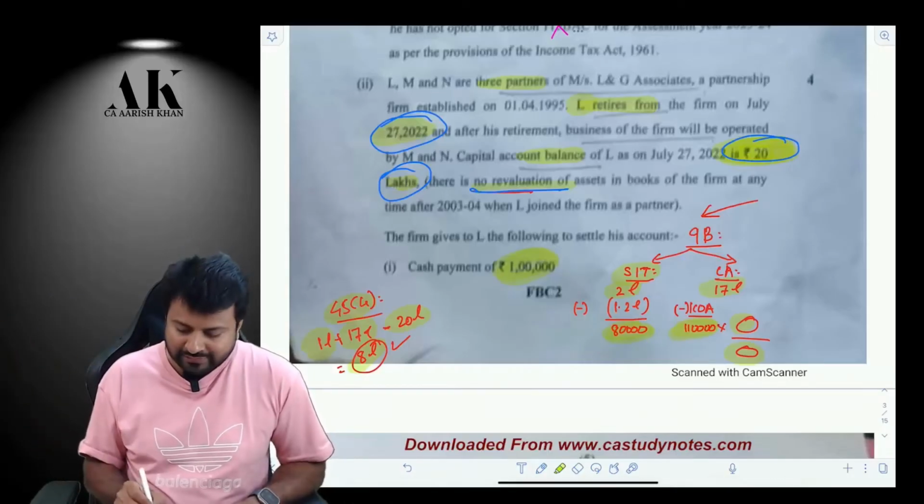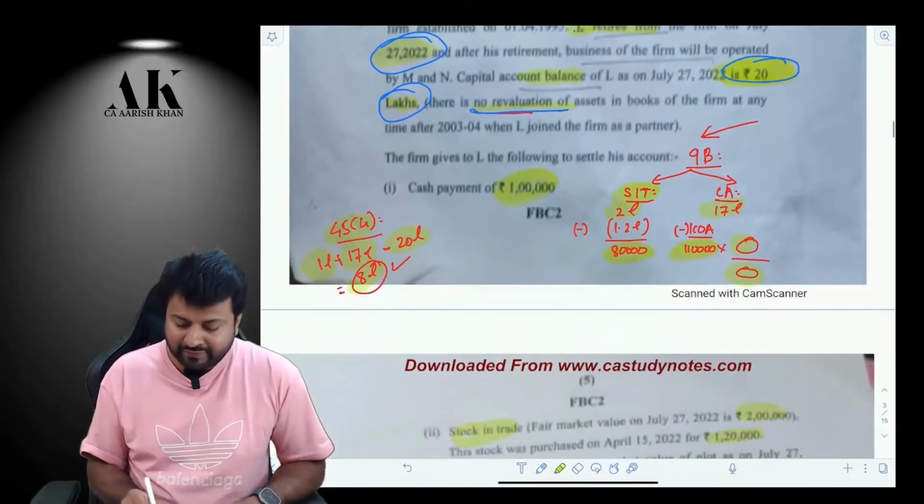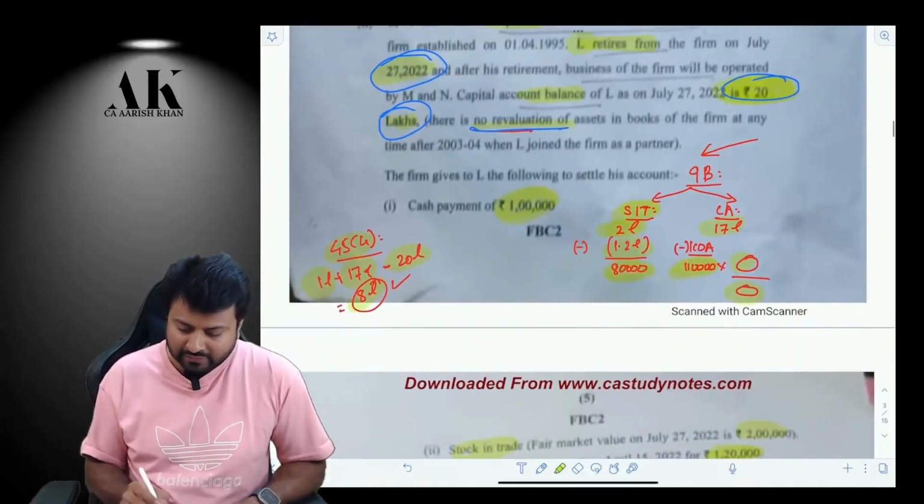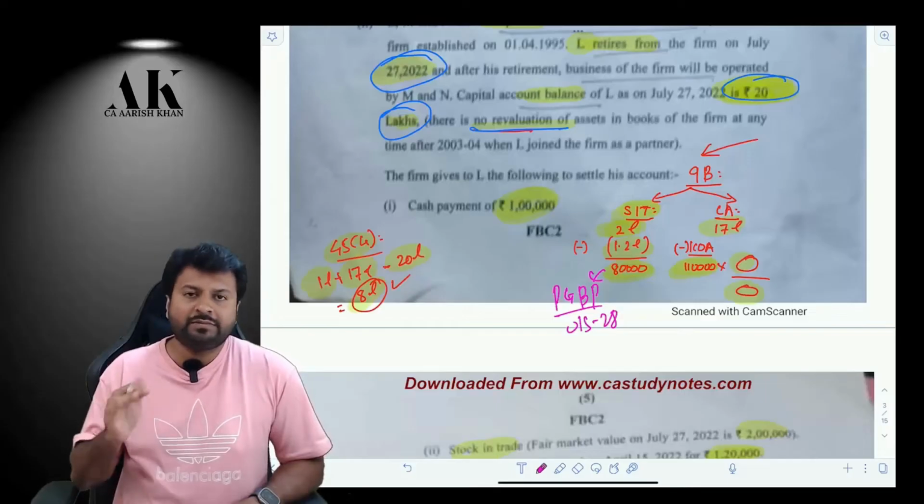So the firm is giving SIT. SIT of how much? You have to take the FMV of the SIT as the sale consideration. And the cost of the SIT given in the question is 1,20,000. Therefore, 80,000 rupees will be chargeable in the hands of the firm as what? As its PGBP income under section 28. Okay. This will be the PGBP income of the firm.